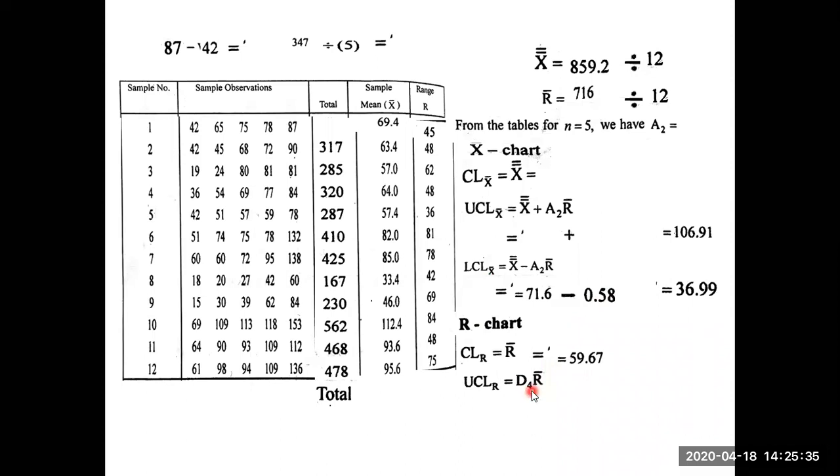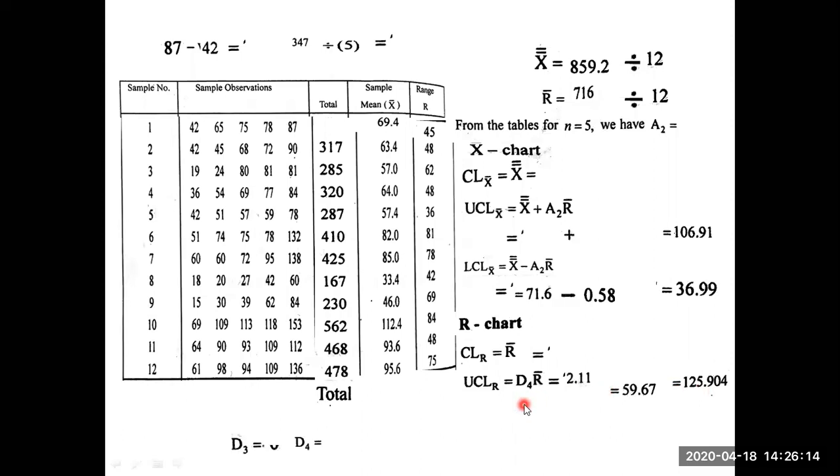D4 also you come across in the tables for n equal to 5. You have to find the D4 value; 5 is the number of observations in each sample. D4 is 2.11 for n equal to 5. So D4 2.11 into R bar, the R bar value is 59.67. This is multiplication, not equals. How much? 125.904.